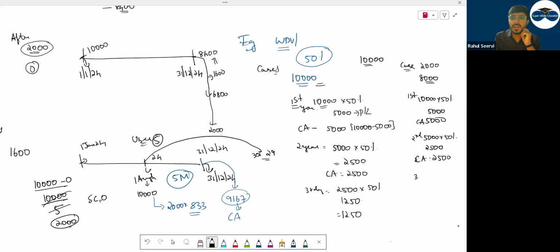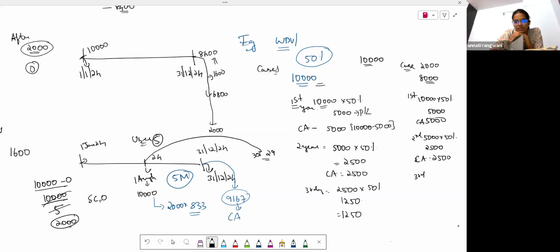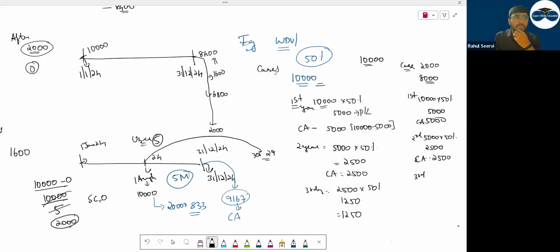Then third year, but we will not take the 8,000 amount. We will take 8,000 as the maximum depreciation we have to charge. 8,000 is the maximum depreciation. 2,000 should be the remaining value of the asset. Yes or no? Asset की वैल्यू बचनी कितनी चाहिए? What should be the remaining value of the asset? 2,000. How much is the depreciation you should charge? 8,000.